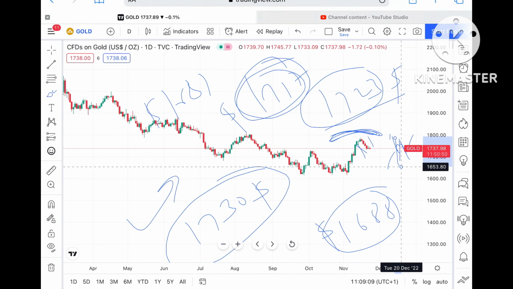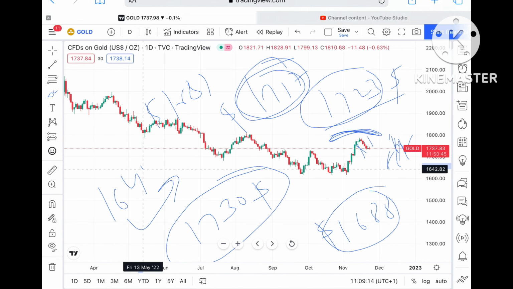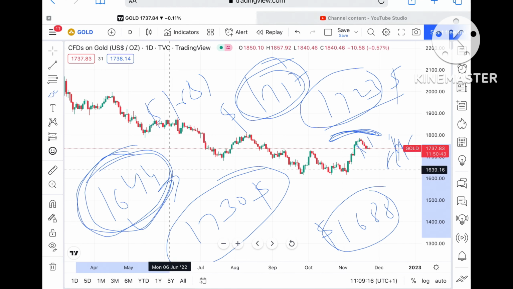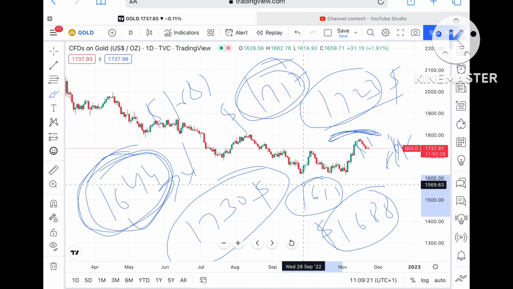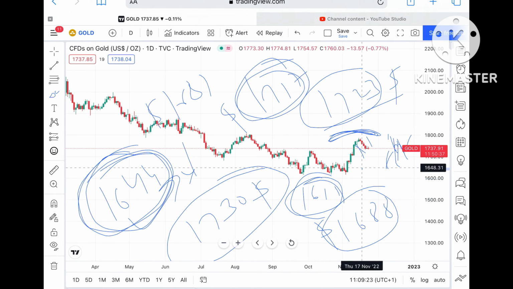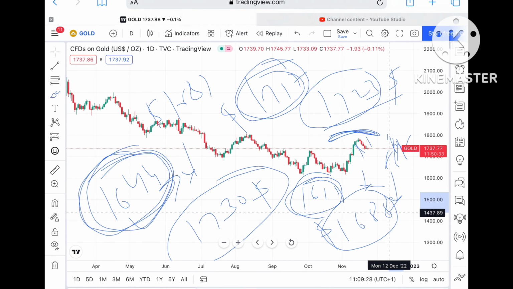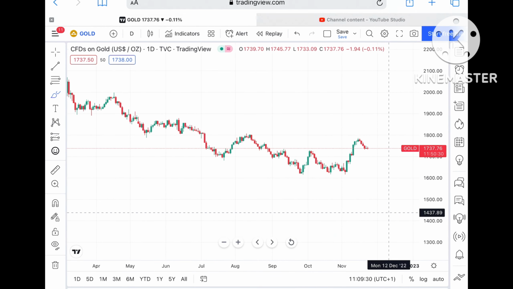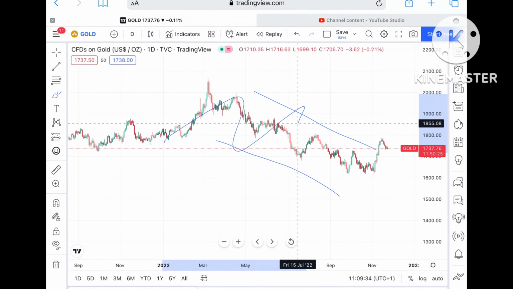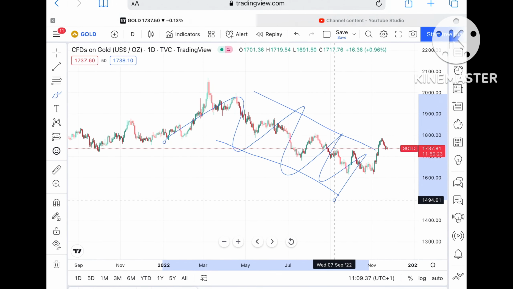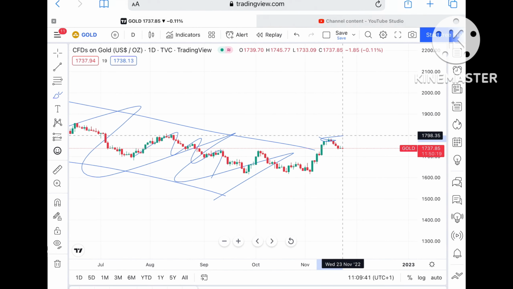If that level also doesn't sustain, then the probability of moving further low towards a level of 1644 will be there. Keep this in mind, if the price goes below this level, then chances of touching a level of 1614 will be on the higher side. And if that level doesn't sustain, the probability of moving further low will be there. Now understand something: the market is very volatile for gold. As you can see, it is moving downside in a descending order, but in a volatile range.